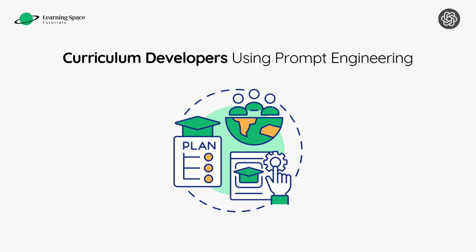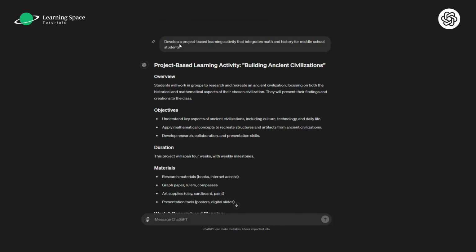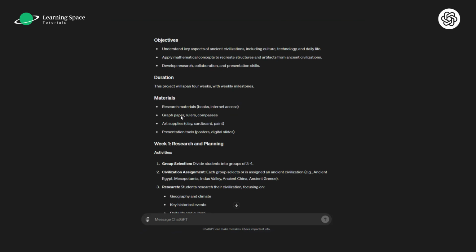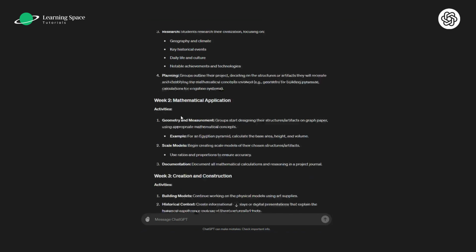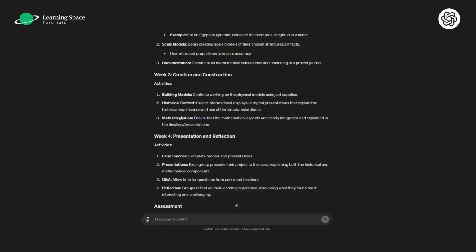Curriculum developers can create prompts that reinforce key concepts, support progressive learning, and facilitate meaningful assessment. Check out these prompts. Now here's a prompt. Develop a project-based learning activity that integrates math and history for middle school students. So, the model will provide me with the combo of a project activity based on history and mathematics. And then it will also guide me about the objectives, duration, materials, and also in how many weeks I need to complete the project. Here's a glimpse of what the AI model is capable of.